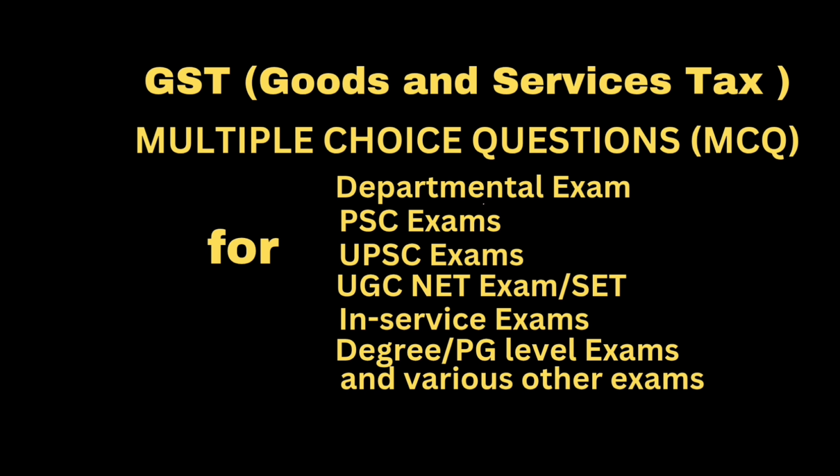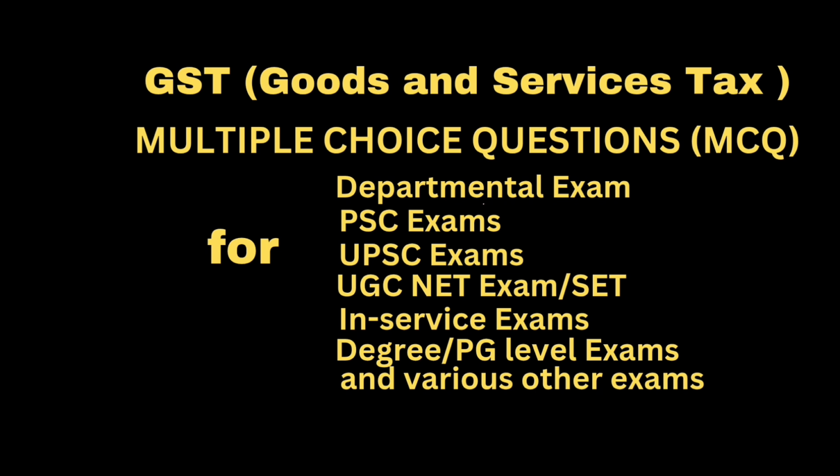furnished by the applicant. Question, a certificate of registration shall be issued by the proper officer in form. Answer, GST REG 06. Question, the certificate of registration issued to a casual taxable person CTP or a non-resident taxable person NRTP shall be valid. Answer, for the period specified in the application for registration or 90 days from the effective date of registration,